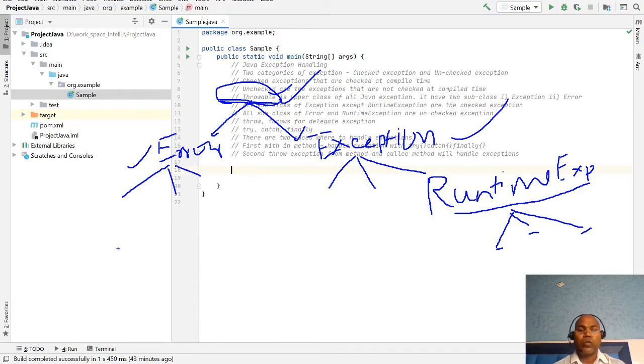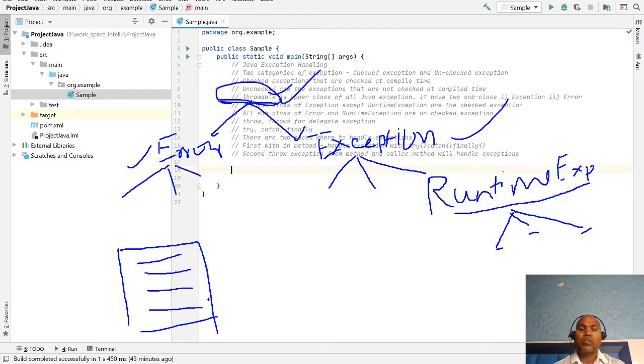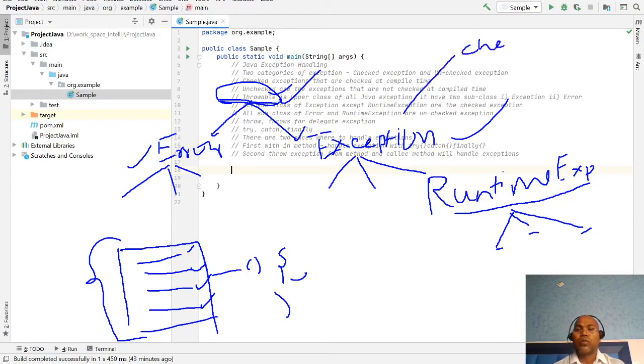Here I am trying to convey that whenever you are writing code, the compiler also evaluates your code. Sometimes at compile time, if a particular method is throwing an exception, you want to handle it. Such exceptions are known as compile-time exceptions, and a compile-time exception is known as a checked exception.